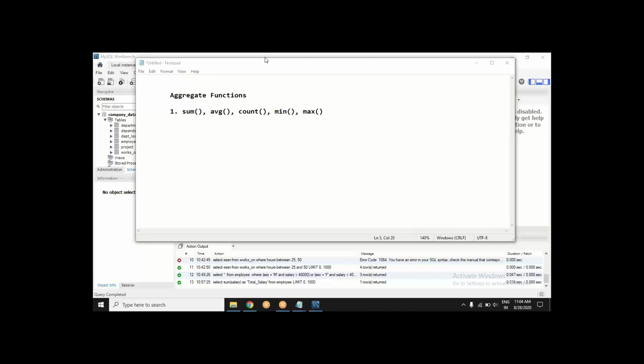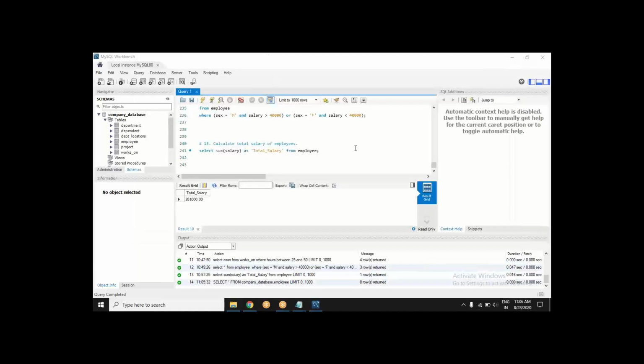So many things we have seen. We have seen how to incorporate conditions, how to bring in aggregate functions. Let's see some tricks within these conditions. For example, here comes the question number 14.